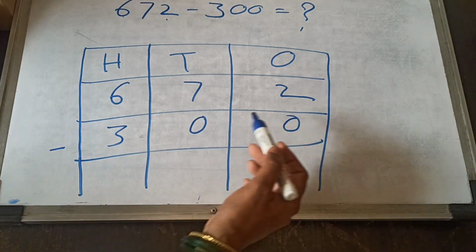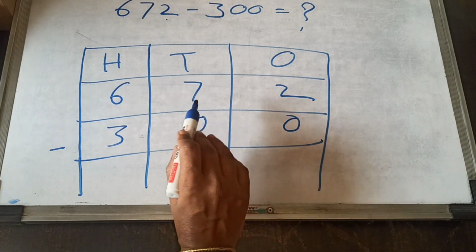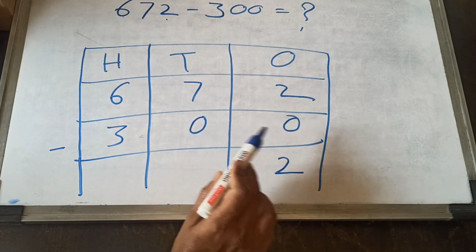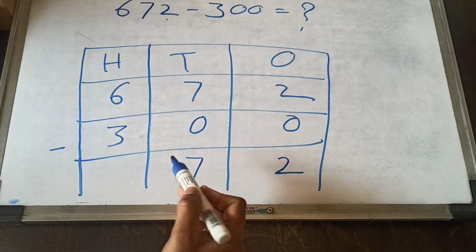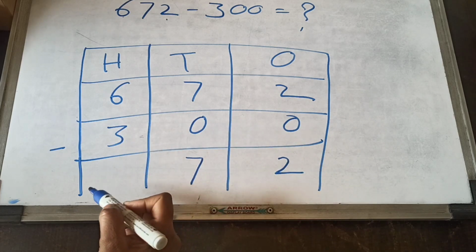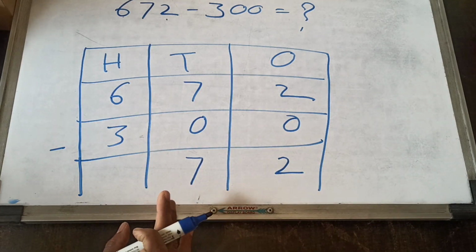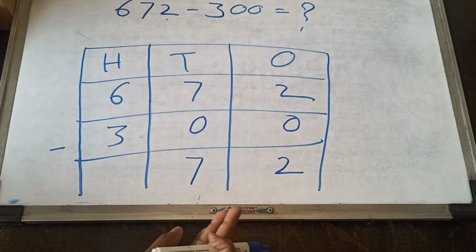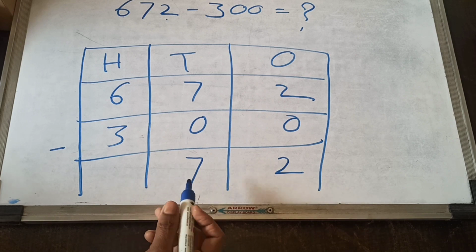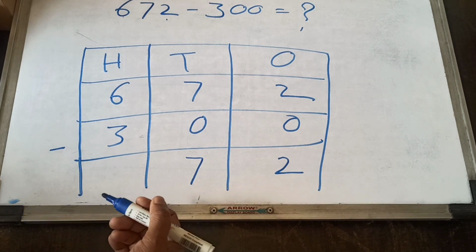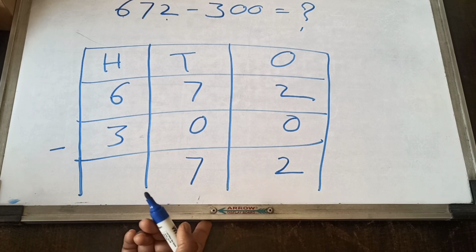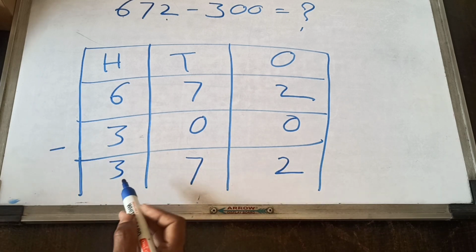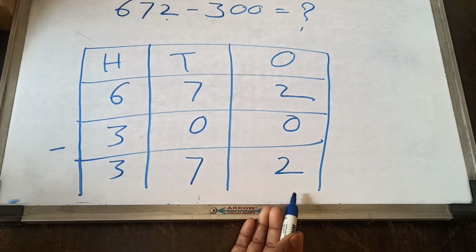Our answer: 2 minus 0, 0 means nothing, write down 2 here. 7 minus 0, 0 means nothing, write down 7. 6 minus 3: if you have 6 Cadbury's and your small sister wants half, means 3, then how many remaining? 3. Okay, means our final answer is 372.